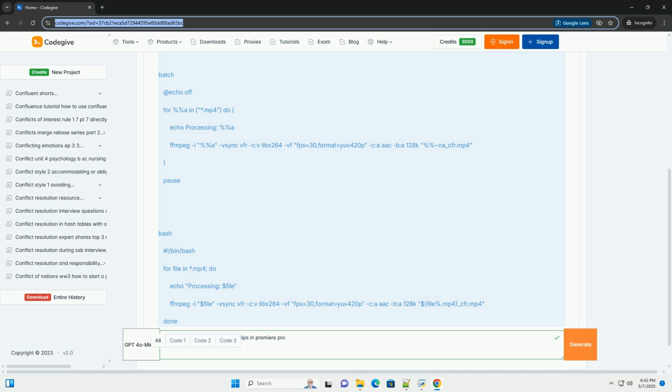Choose a preset. Select a suitable preset from the preset drop-down menu. For general use, Fast 1080p30 or Fast 720p30, depending on your source resolution, are good starting points. You can customize these further. Adjust video settings.